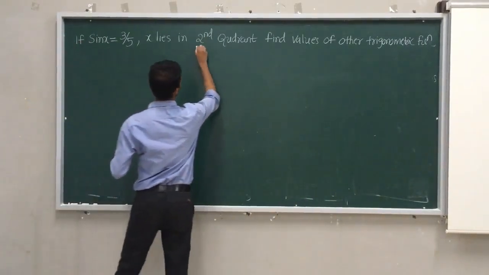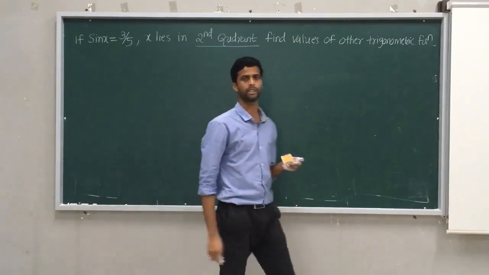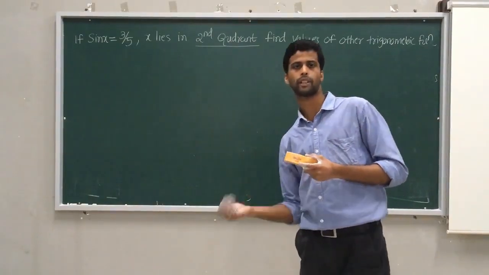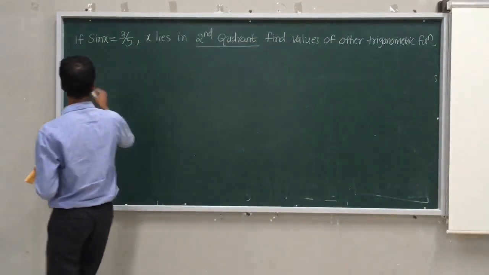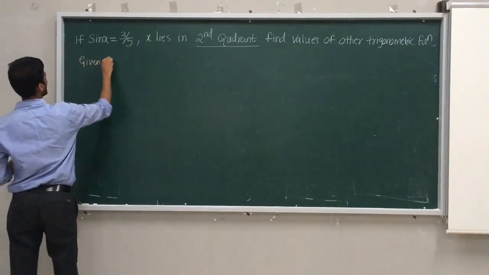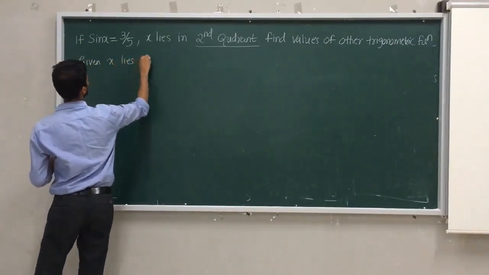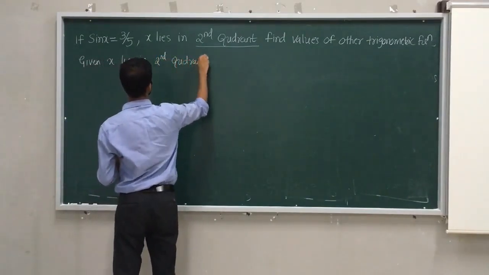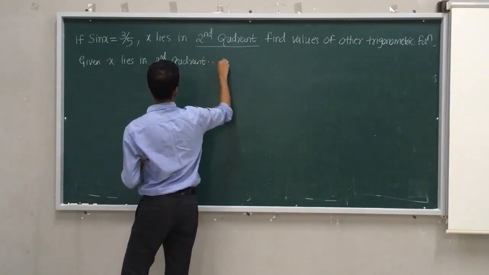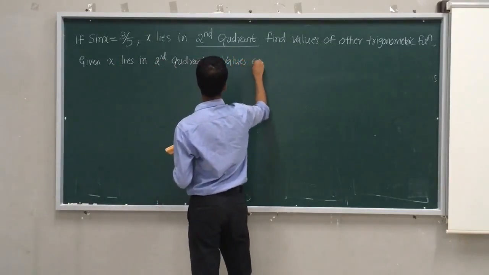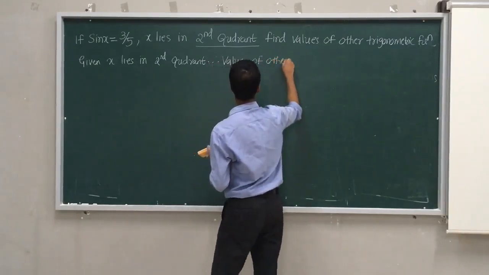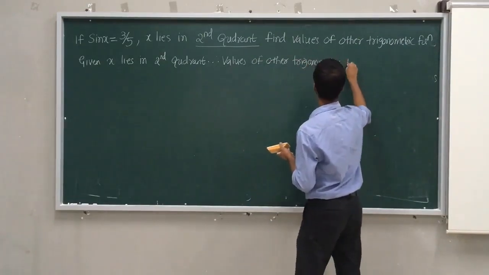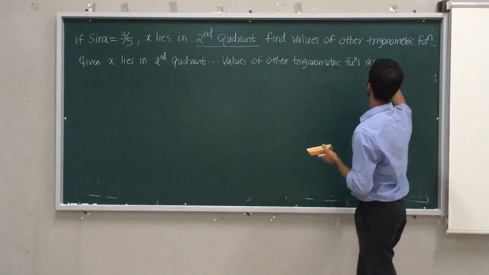They told second quadrant. First you should do mind calculation. Second quadrant means according to HTC, sine and cosec are positive. Sine only positive given. I need to find cosec. Rest all are negative. Given x lies in second quadrant. Therefore, values of other trigonometric functions as follows.